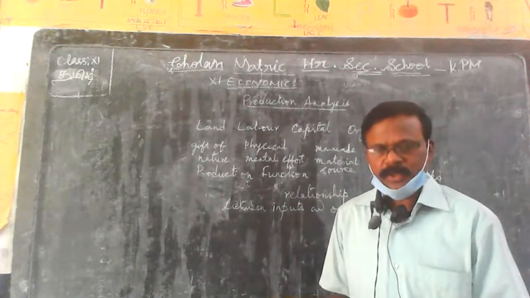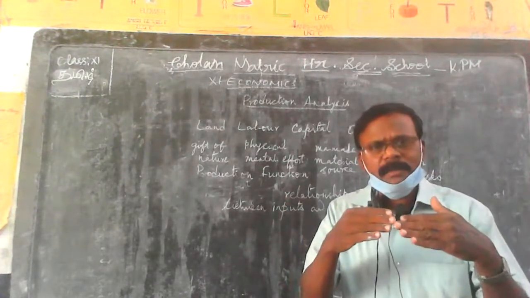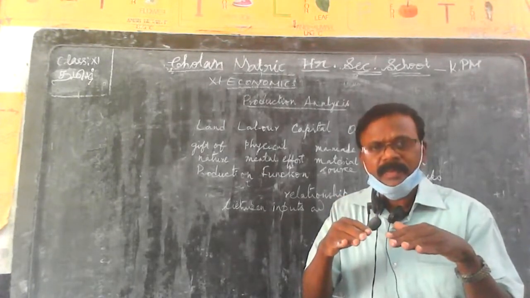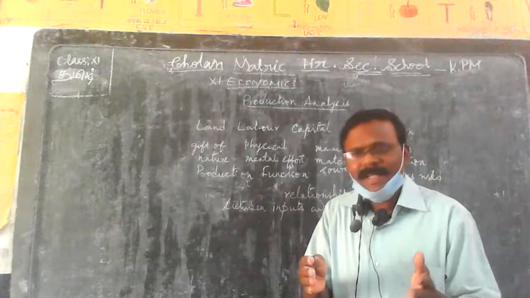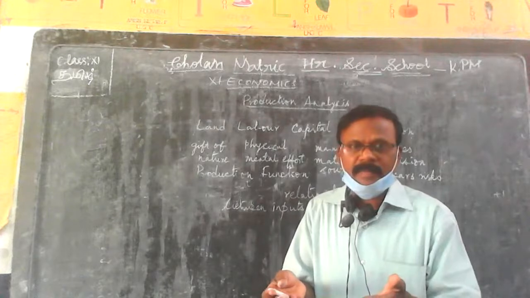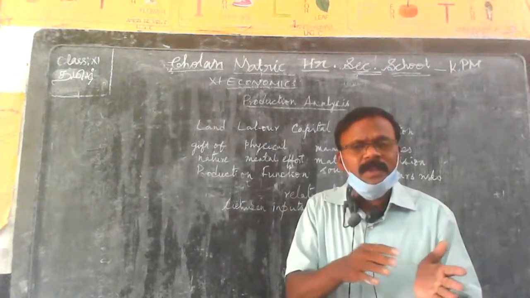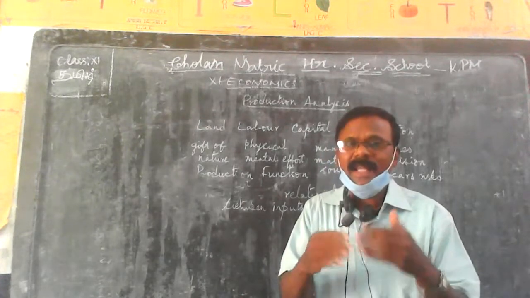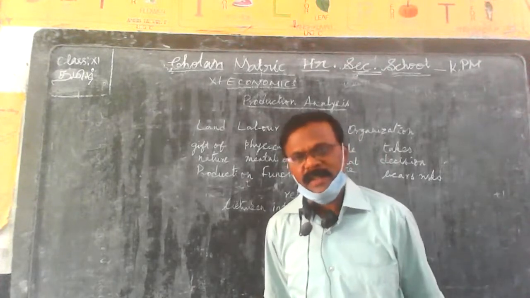The production function refers to the relationship between the inputs, the units of the factors of production, and the resultant quantity of a commodity produced, that is output. It is also known as the technical relationship between inputs and outputs. In other words, transforming the input into output. That is called production function.